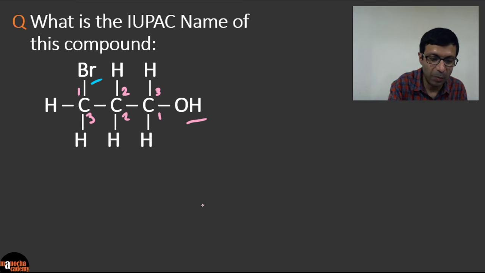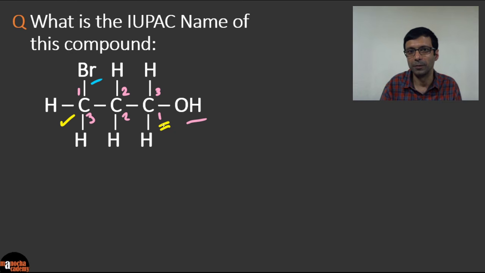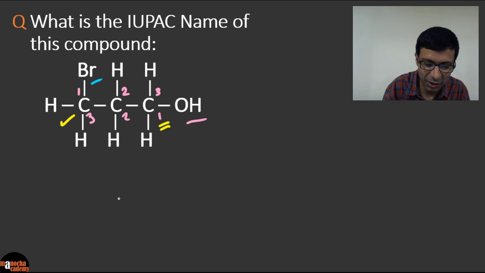What does higher priority mean? That means the lower numbering is going to be considered, okay? Because it says, I want position number 1. So position number 1 goes to alcohol and position number 3 goes to bromine. Excellent. I see some of you are getting the right answer, but sometimes you're missing the dash out there. So be careful in the final answer what you're writing.